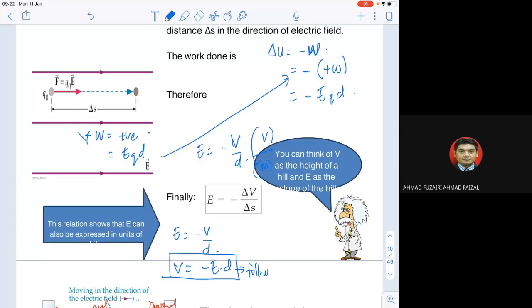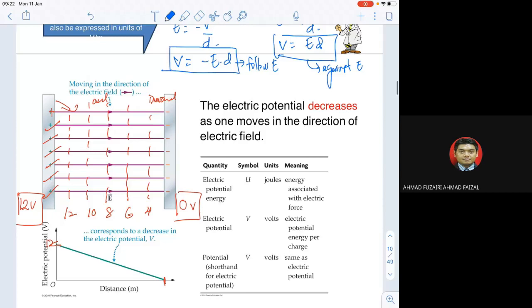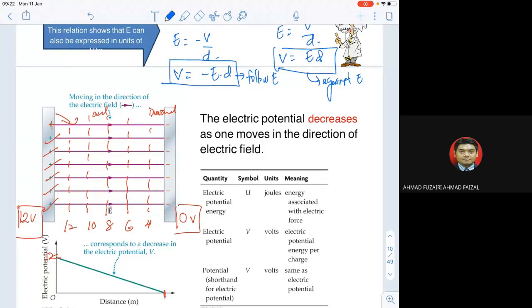I'll use simple words. If you go against the electric field, then you should have E equivalent to V per D, without the negative. And of course, V is equivalent to ED. This one is against E, and this one follows E. That is the simple way to say it, and you can find this equation inside the appendix. And we also learn how the electric potential decreases as it moves in the direction of the electric field.